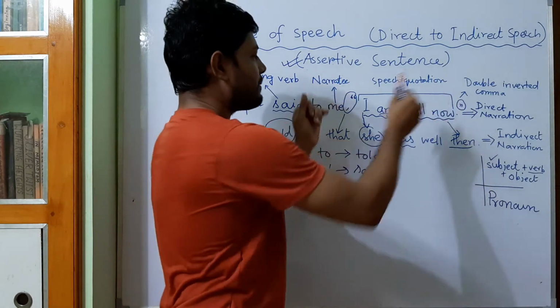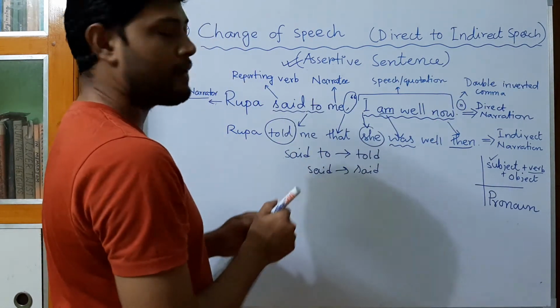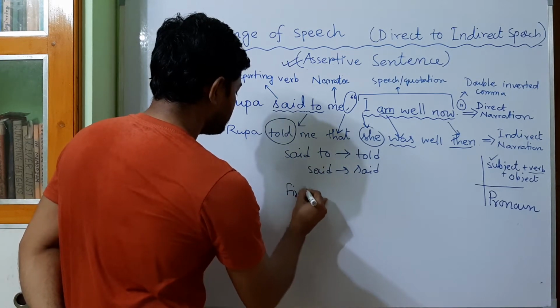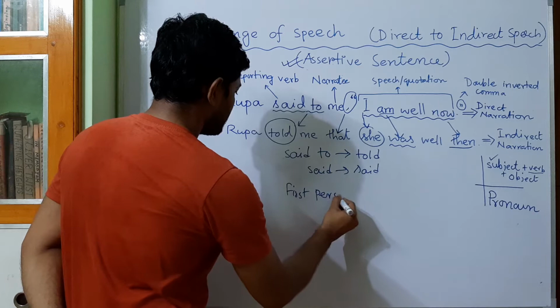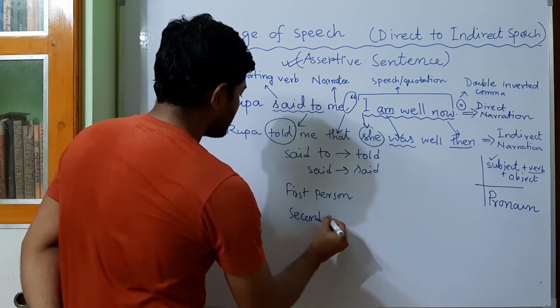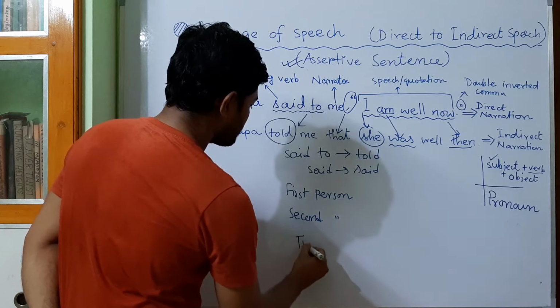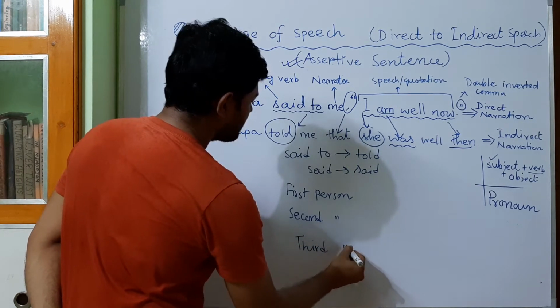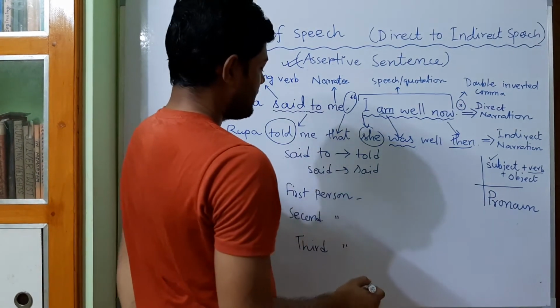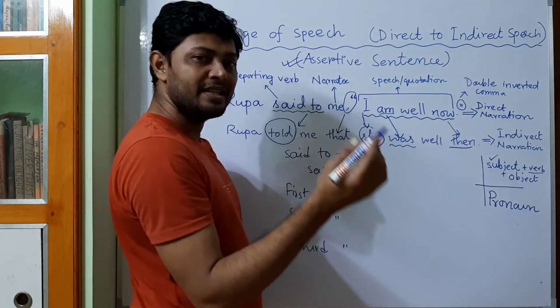So in the double quotation mark you may find the pronoun in the first person, you may find the pronoun in the second person, you may find the pronoun also in the third person. The pronoun, if it is subject, may be singular or plural.